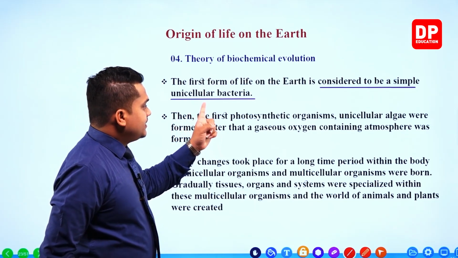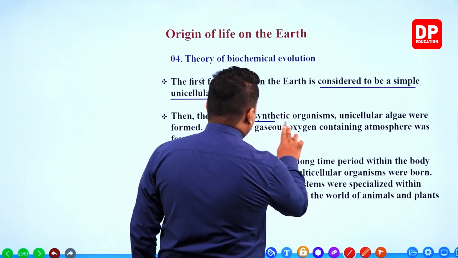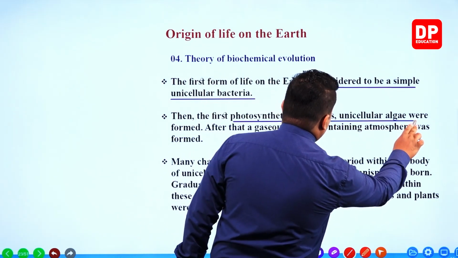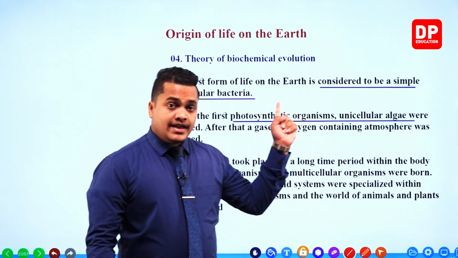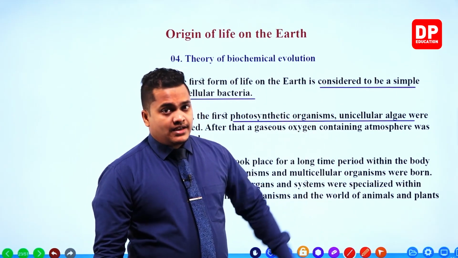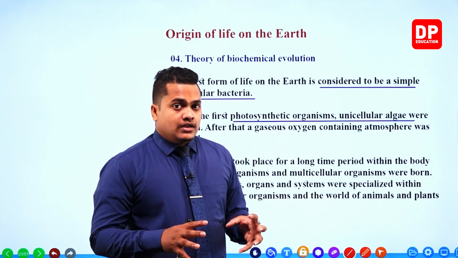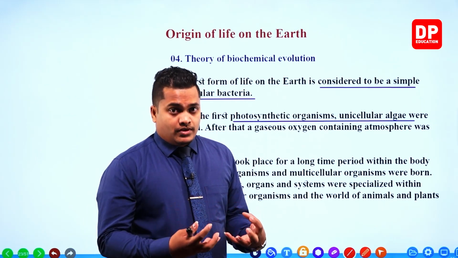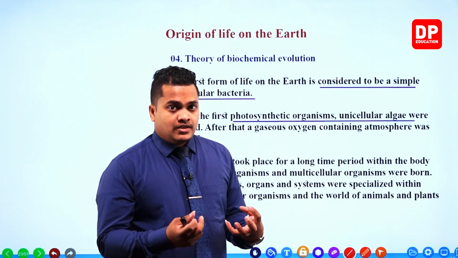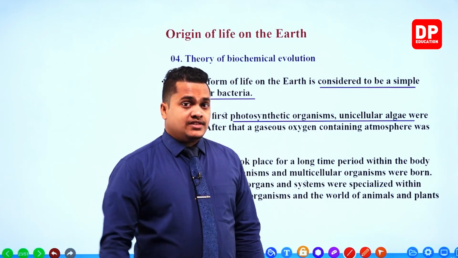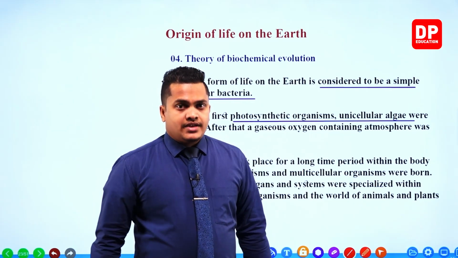Then the first photosynthetic organisms, unicellular algae, were formed. After the creation of that particular bacteria, the next type of microorganism which can do photosynthesis was created.